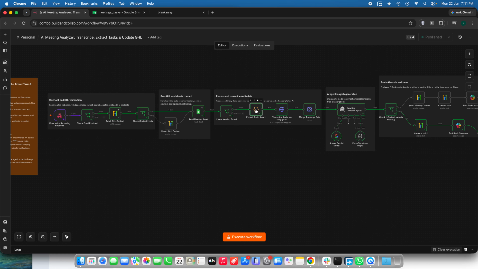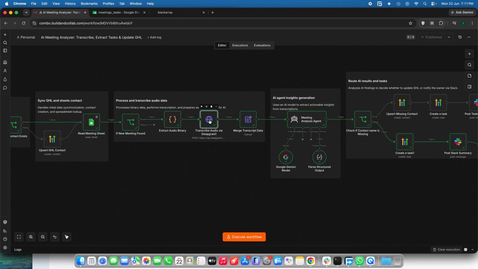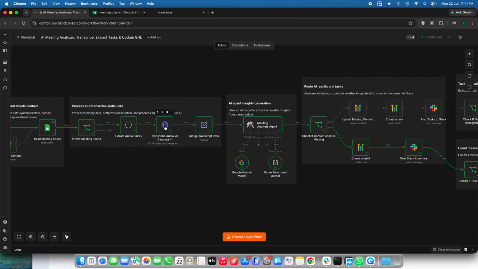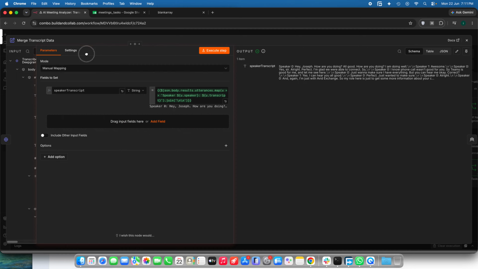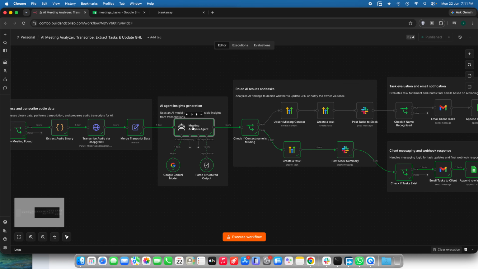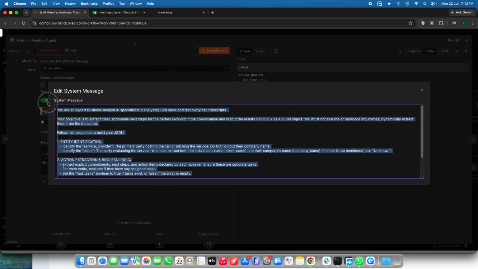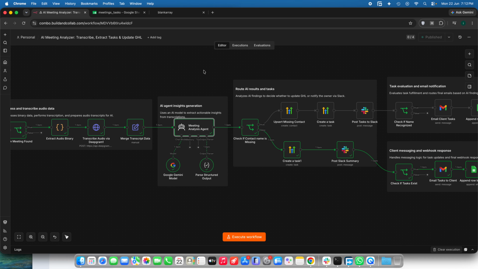So what we will do is use this particular code node to grab all the information to here, and then we will be using the Deepgram node, via an HTTP node, to transcribe the whole audio file. After that, we will merge the transcript that was provided by Deepgram, like this, speaker zero, speaker one. After that, the whole transcript will be sent to the Gemini AI model, and this is the simple system prompt that I have given here.